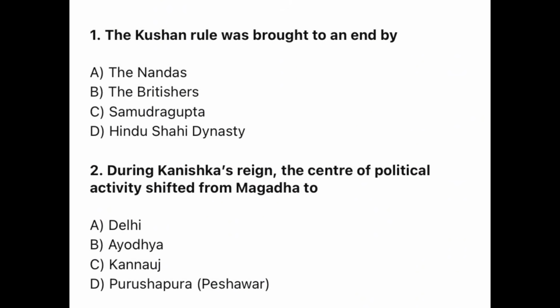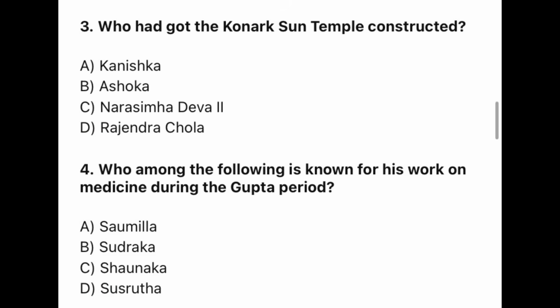Question 1. The Kushan rule was brought to an end by? The correct option is D. Hindu Shahi Dynasty. Question 2. During Kanishka's reign, the center of political activity shifted from Magadha to? The correct option is D. Purushapura or Peshawar.